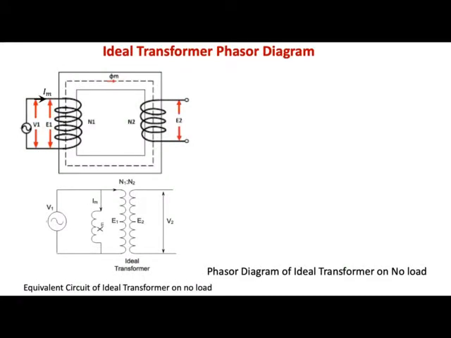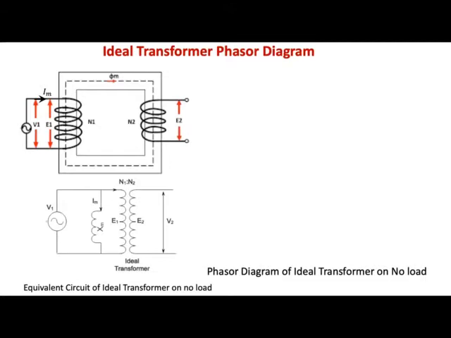Now over here we have considered the ideal transformer, and this ideal transformer on no load means you are connecting the primary winding to a supply, and that supply is only to magnetize the core, and because your core is also ideal, that is what we have represented in the equivalent circuit.